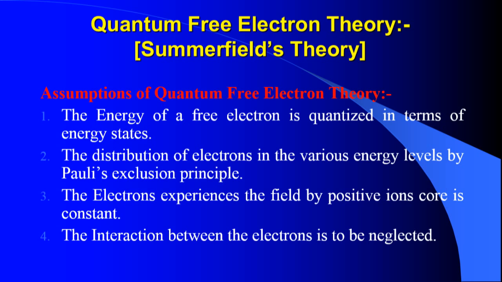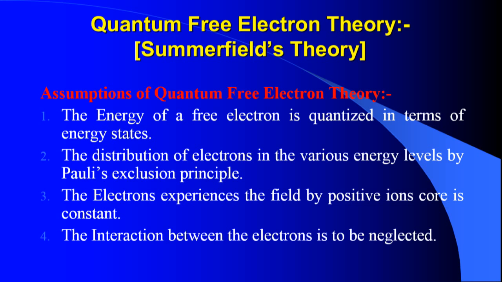The first assumption of quantum free electron theory is quite different from classical free electron theory. The energy of free electrons is quantized in terms of energy states. In classical free electron theory, electrons are simply considered as gas molecules, so all of them have an average energy of 3/2 kT, which equals half mv squared.